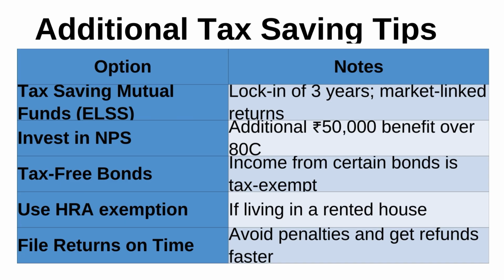Then we have using the HRA exemption. If you are living in a rented house, you can avail the facility of HRA. Then we have filing returns on time, to avoid penalties and get refunds faster. So basically these are the tips on how we can save tax.